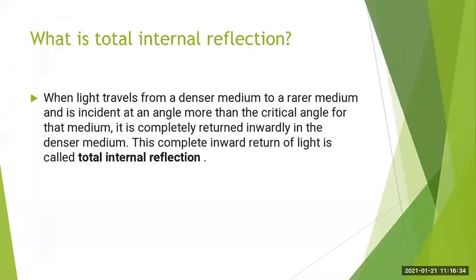Such types of questions can be asked: what is the total internal reflection? When light travels from a denser medium to a rarer medium and is incident at an angle more than the critical angle for that medium, it is completely returned inwardly in the denser medium. This complete inward return of light, that means that light is totally reflected back into the denser medium, is called the total internal reflection.